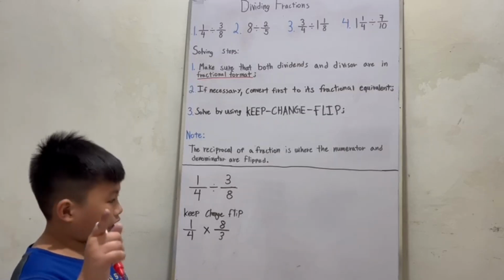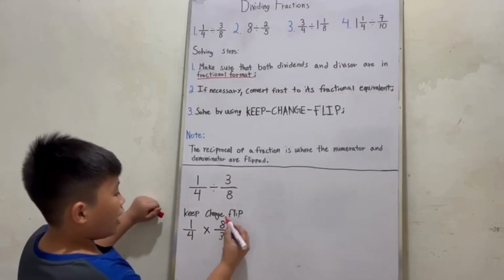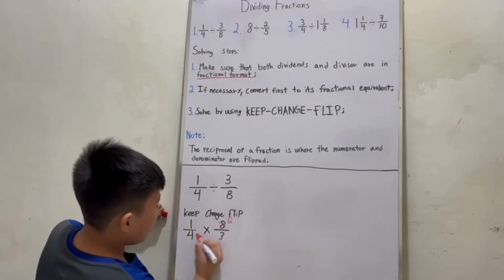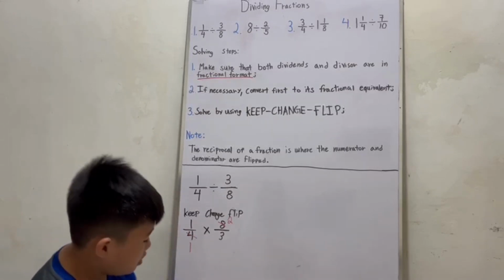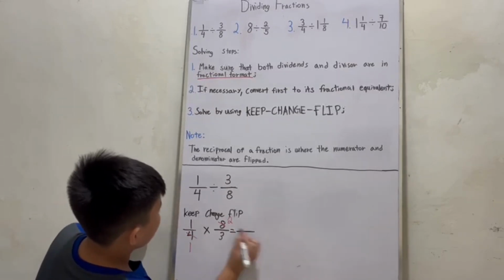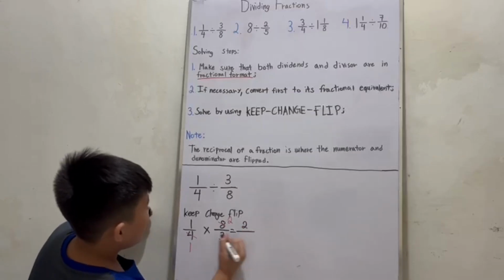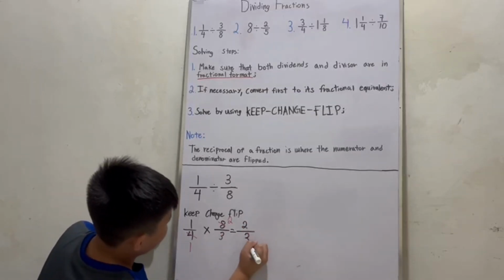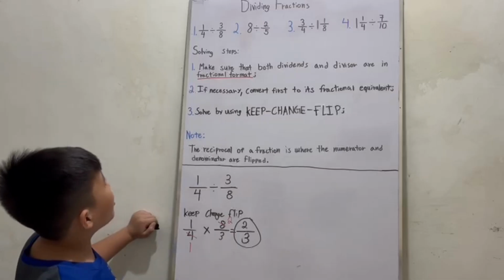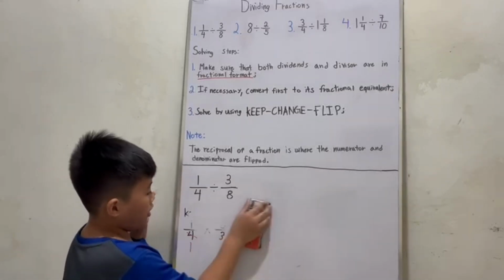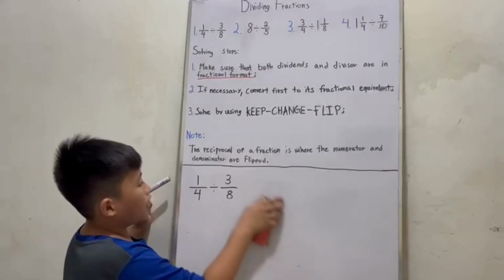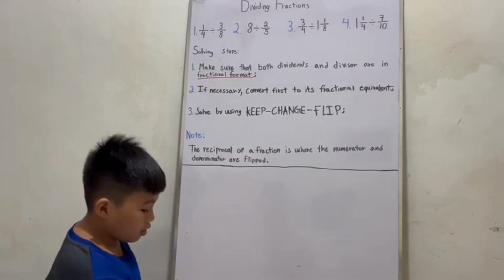And we're going to use the cancellation technique. 8 divided by 4 is 2, and 4 divided by 4 is 1. Now, 1 times 2 is 2, and 1 times 3 is 3. Now, the answer for number 1 is 2 over 3.